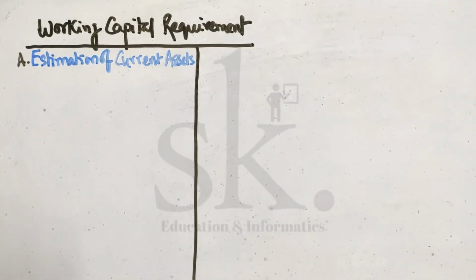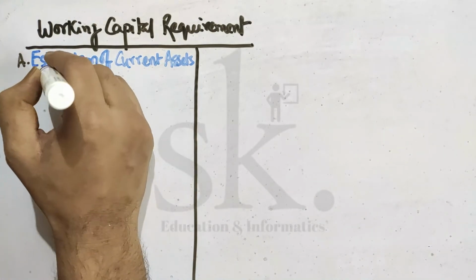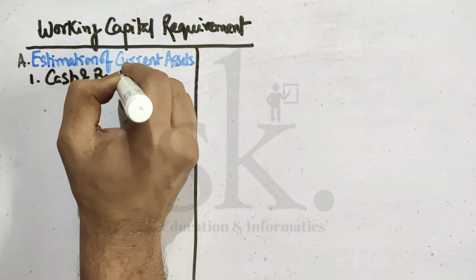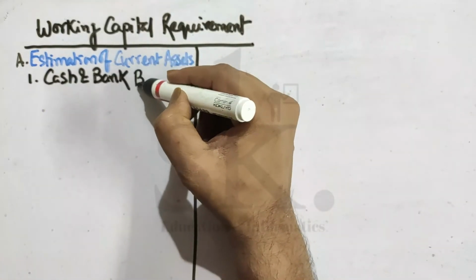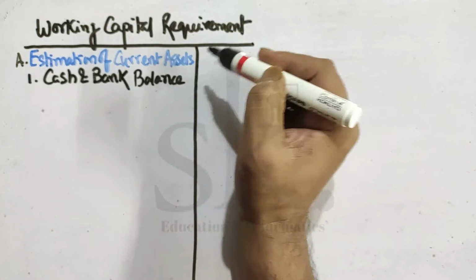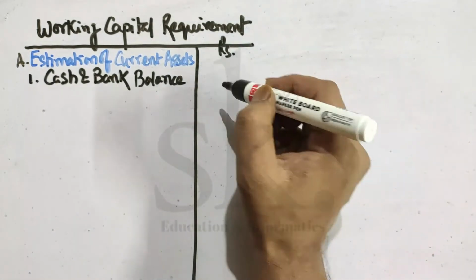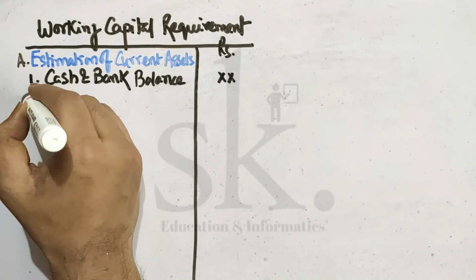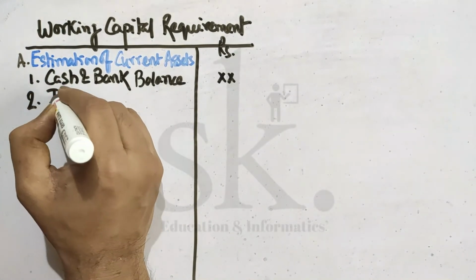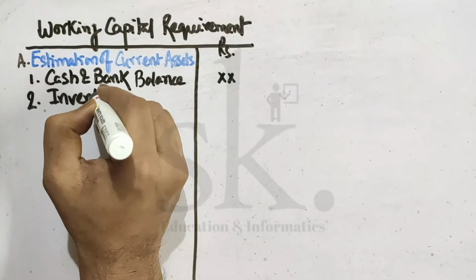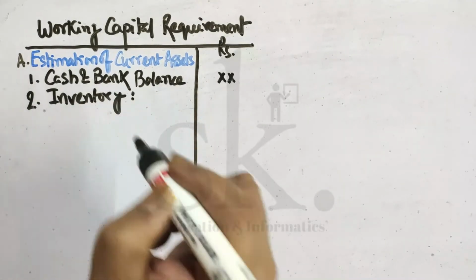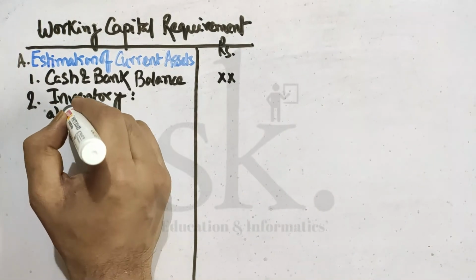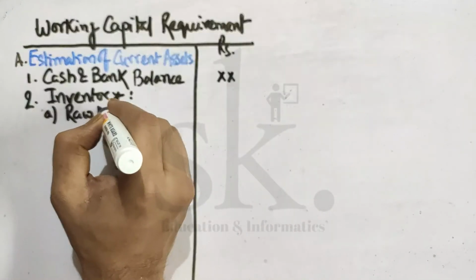Under estimation of current assets, the first thing that comes is the cash and bank balance, which will be given in the problem. So you already have a cash or a bank balance, and we take that particular amount into consideration. Point number 2 is inventory. Inventory, as we mentioned before, can be classified under 3 heads. Number 1, A, is raw material.